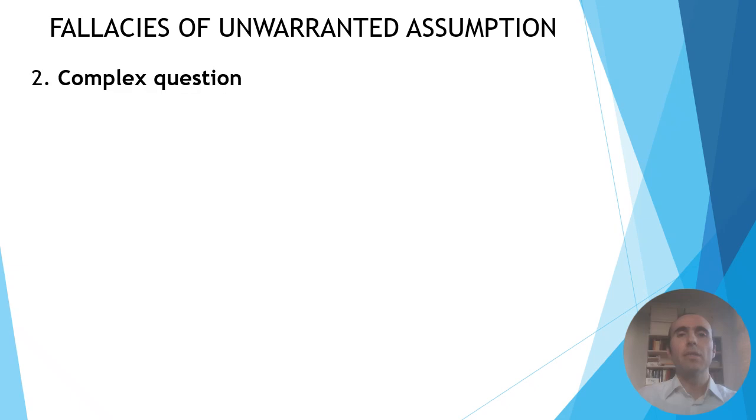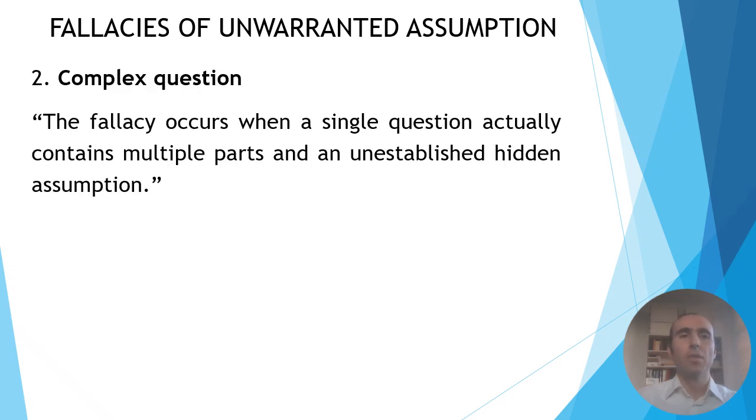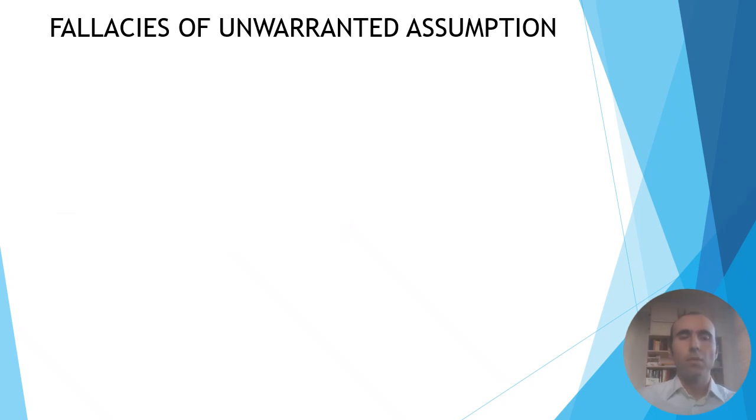The second fallacy is called complex question. The fallacy occurs when a single question actually contains multiple parts and an unestablished hidden assumption. For example, do you still cheat on your taxes? This question hides the assumption that you used to cheat on your taxes. Even if you answer no, you are accepting that you used to cheat on your taxes.